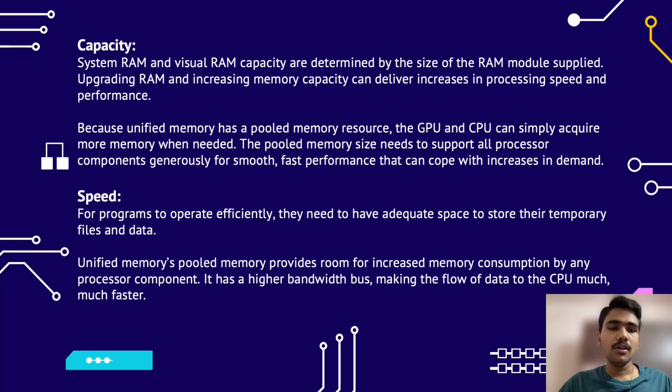Now let's talk about the main topic, speed. For programs to operate efficiently, they need to have adequate space to store their temporary files and data, which they will use during execution of different programs. So a lack of RAM or VRAM can slow down your performance. In the case of unified memory, the pooled memory resource provides increased memory availability for each processor component. It has a higher bandwidth bus, making the flow of data to the processor components much faster.